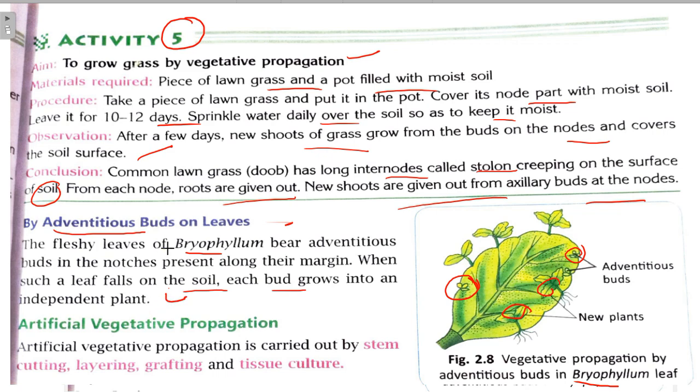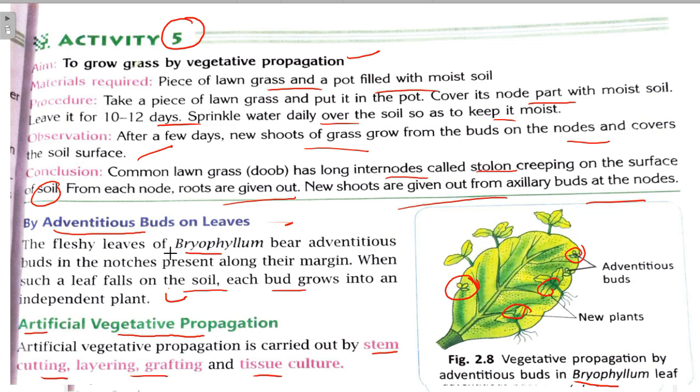So next we will move on to artificial vegetative propagation, right? Artificial vegetative propagation is carried out by stem cutting, layering, grafting and tissue culture. We have earlier learned about natural methods of vegetative propagation.